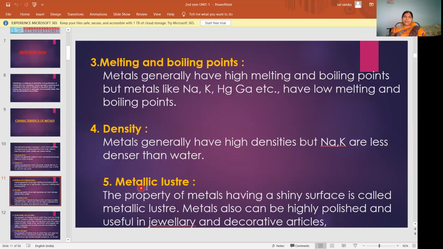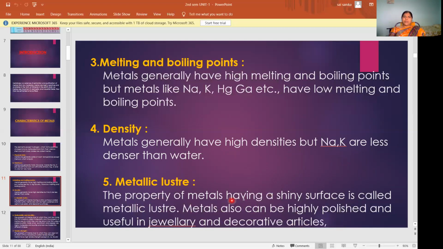And next come to the fifth point, metallic luster. The property of metals having a shiny surface is called metallic luster. Metals can also be highly polished and are useful in jewelry and decorative articles.